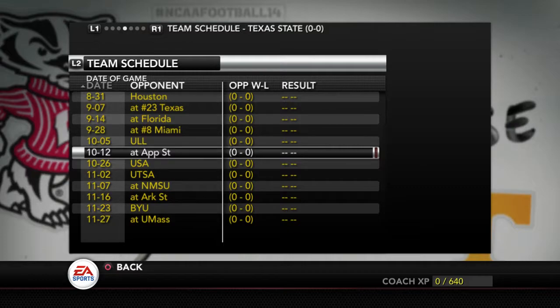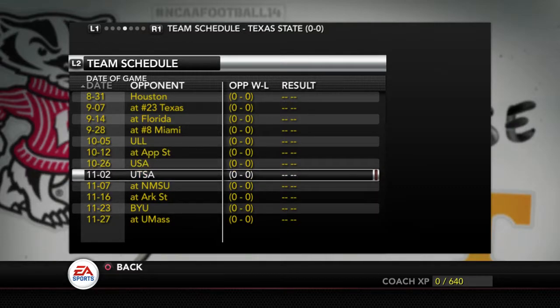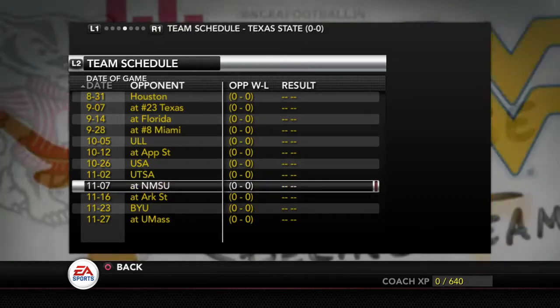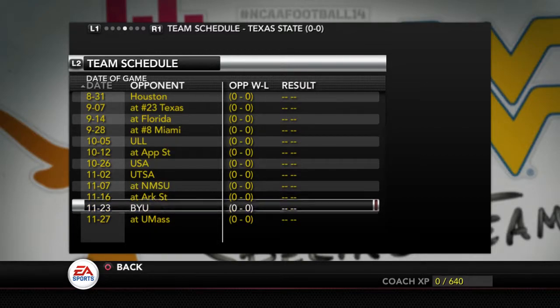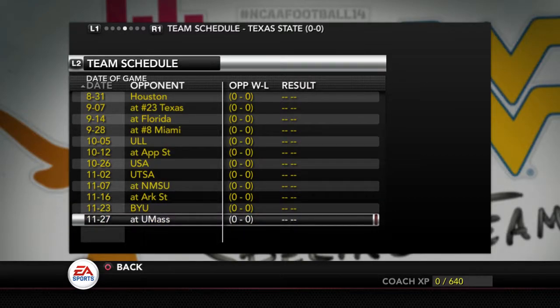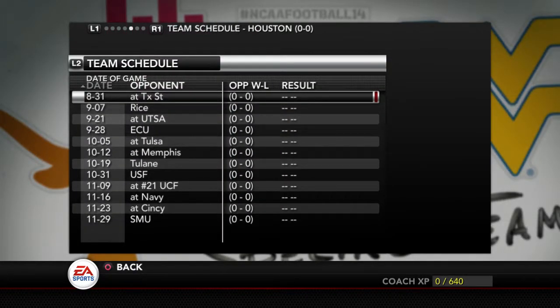Then we play App State, which is Appalachia. We play Southern Alabama, UTSA at home. New Mexico State, which we should probably win. Arkansas State, which we'll probably lose. We'll lose against BYU. We'll probably lose against UMass. We'll probably only win 4 games this year, I'm not going to lie.